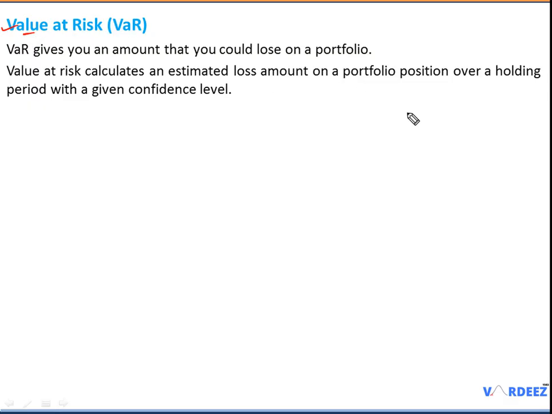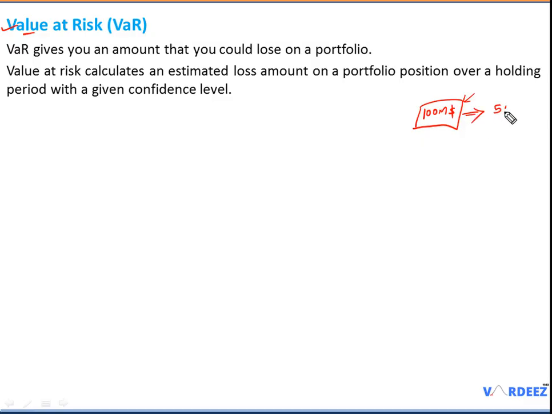Okay, so let's take a simple example. Assume that you are managing a $100 million portfolio, and your boss or your supervisor comes to you and asks what is the maximum amount of money we can lose on this particular portfolio if any bad event happens. Somehow you do some calculations and you come up with a number.